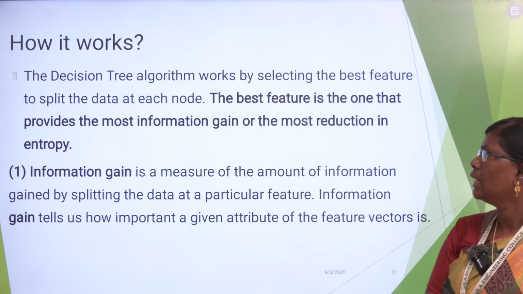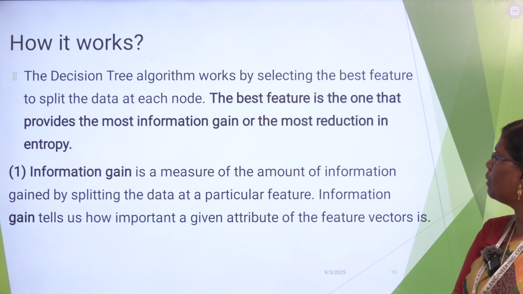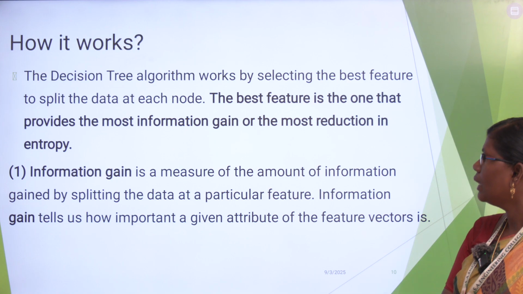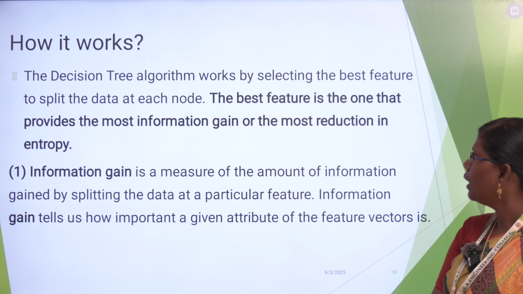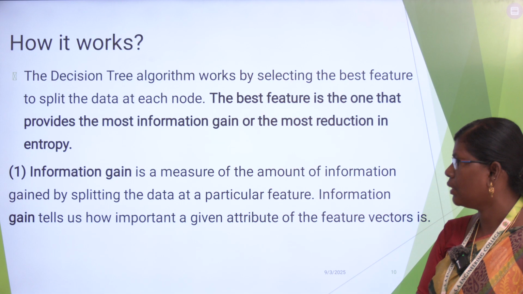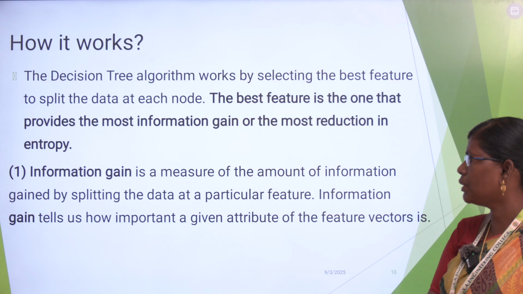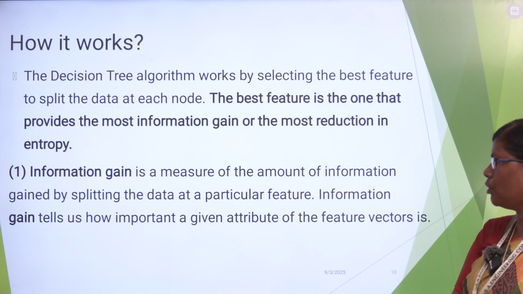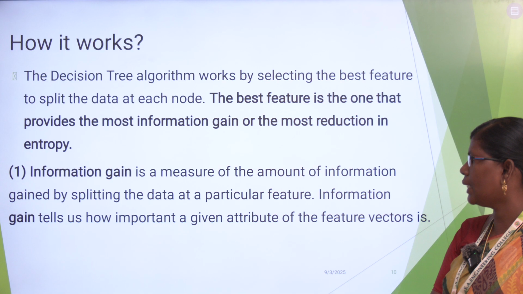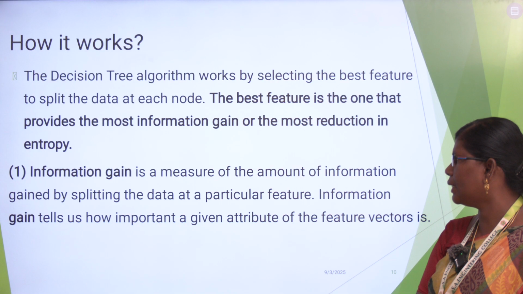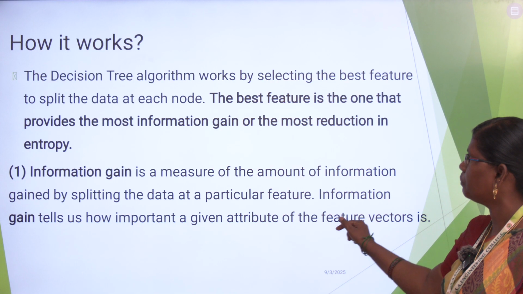Next, how it works. The decision tree algorithm works by selecting the best feature to split the data at each node. The best feature is the one that provides the most information gain and the most reduction in entropy. That is, information gain must be more and the entropy will be less. First method, information gain, is a measure of the amount of information gained by splitting the data at a particular feature. Information gain tells us how important a given attribute of the feature vector is.